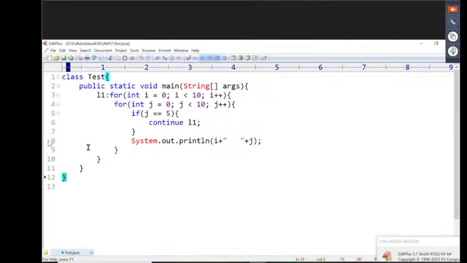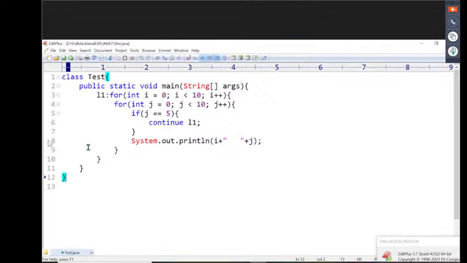Cache memory is available. When I install this edit plus, all my edit plus files might be saved in the cache memory. When I again reinstall this, or when I open that edit plus, all these programs and everything is coming from the cache. The settings of this edit plus are imported from the cache memory. That's why we are getting this font size and all the things here. Understand it now? If I want to remove that cache, it may take a lot of time here. Then no need to worry for it.